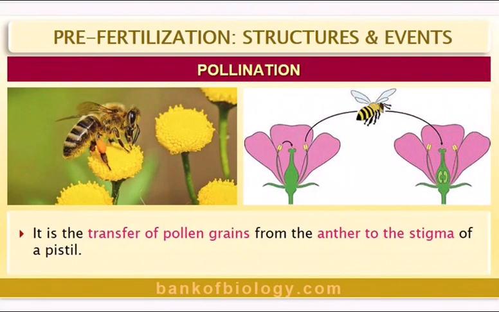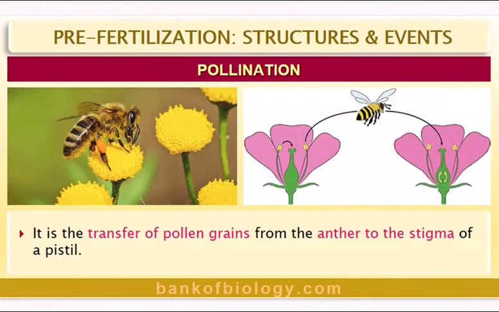As we have been discussing chapter 2, sexual reproduction in flowering plants, we were discussing the male reproductive organ, that is androecium, and the female reproductive organ, gynoecium.